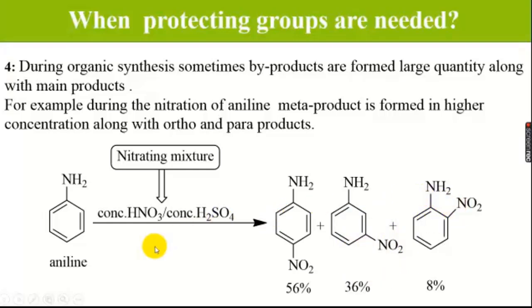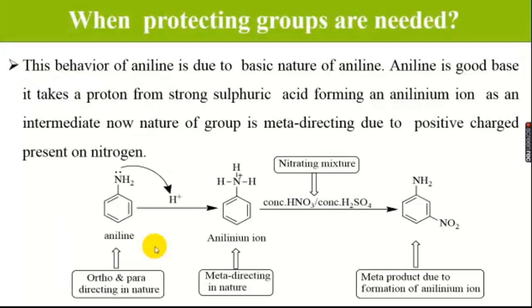So in this way our yield will also decrease, and our main objective is to synthesize only one kind of isomer. So in the normal way we are not able to synthesize it, but protection chemistry helps us to synthesize it in a simple way.